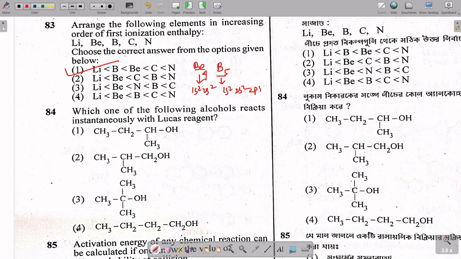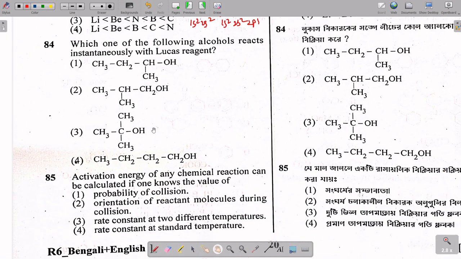Okay, let's move to the next question. Which one of the following alcohols reacts intensely with the Lucas reagent? The Lucas reagent is nothing but, I think, anhydrous ZnCl2.